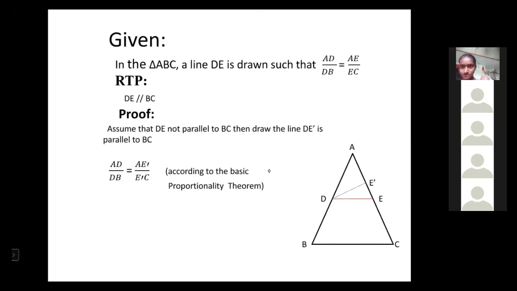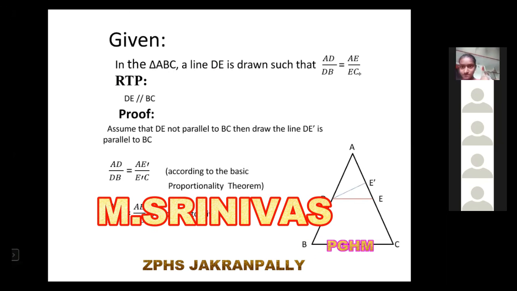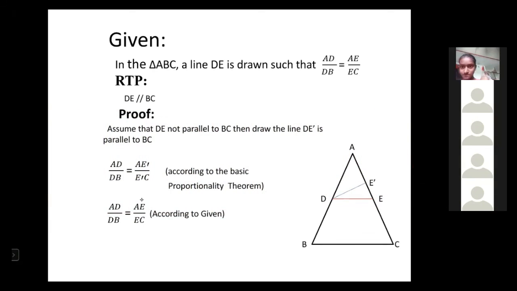Clear? Now, according to the given value in the theorem, what is given? AD by DB is equal to AE by EC is given. According to my assumption, I got AD by DB is equal to AE dash by E dash C. Now compare these 1 and 2.